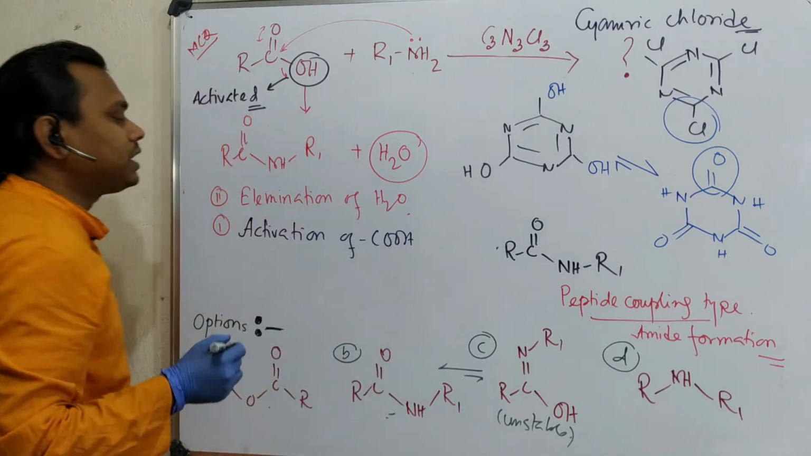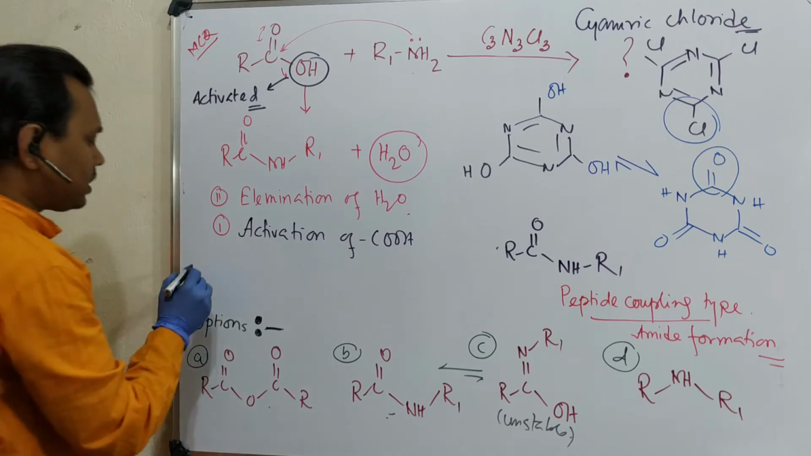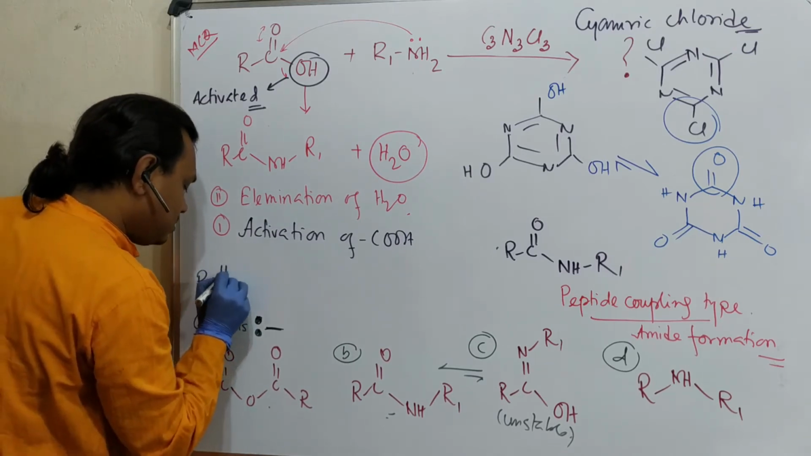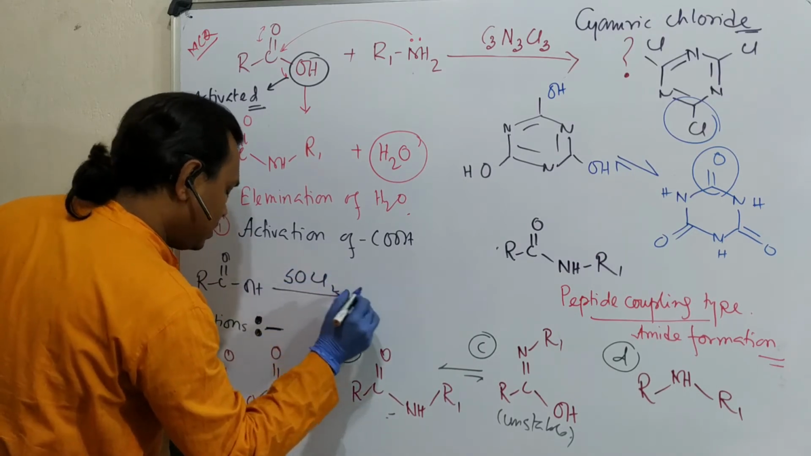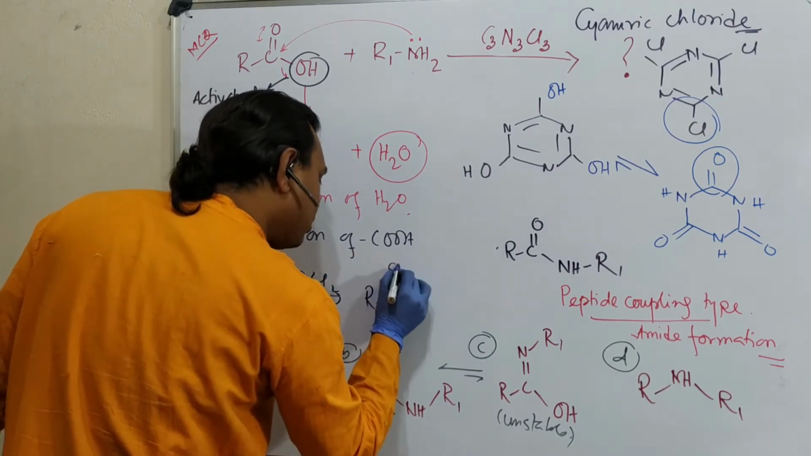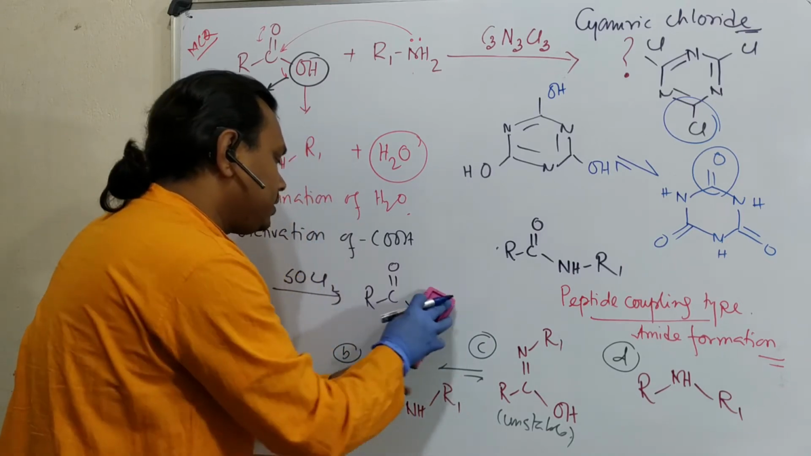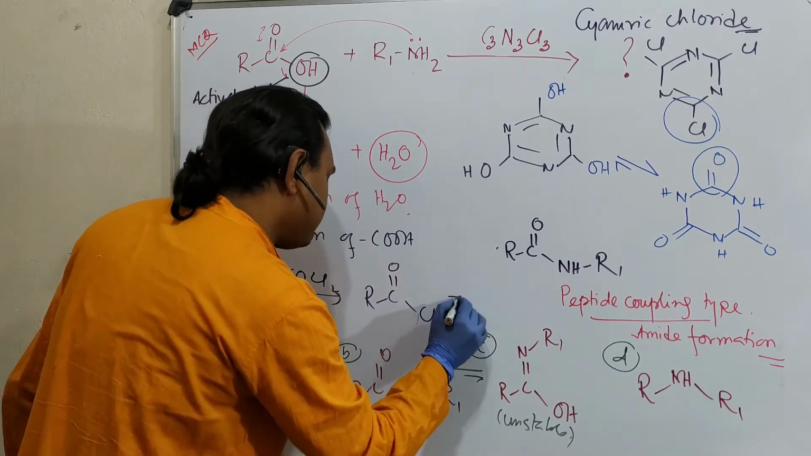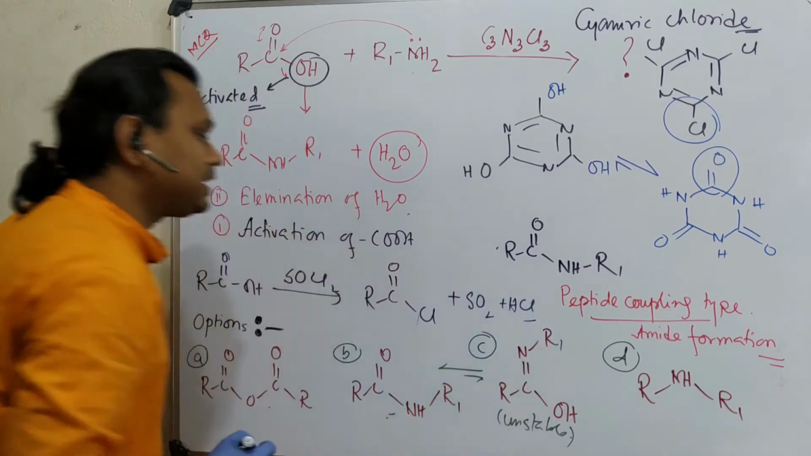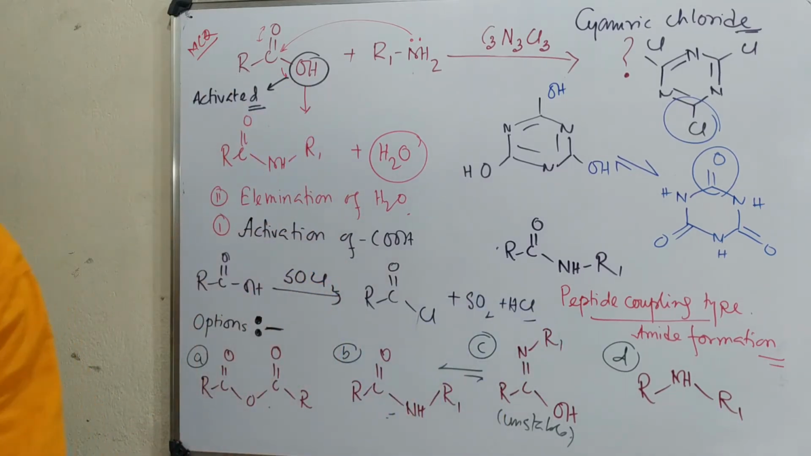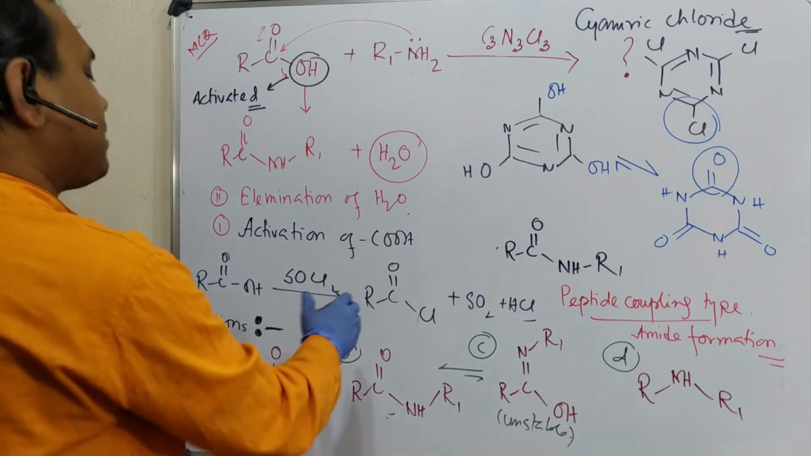And how could this be done? One of the easiest choices: you convert this RCOOH, using thionyl chloride, to produce RCOCl plus SO2 plus HCl. I have already discussed in previous lectures that this is a very advantageous reaction. Why? Because both products are gaseous, so the reaction can happen easily.